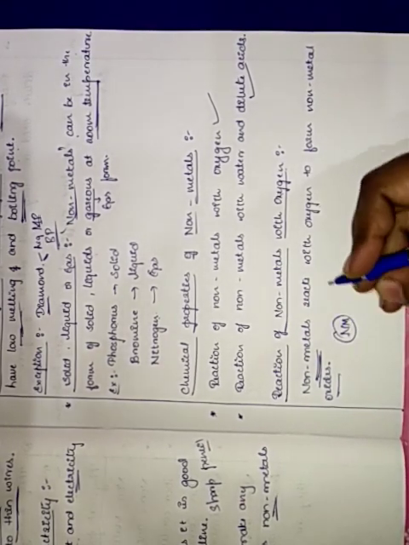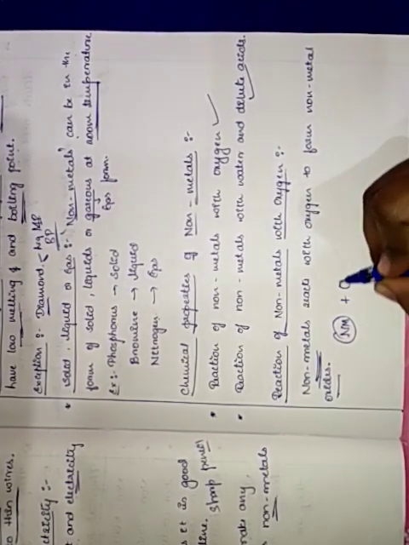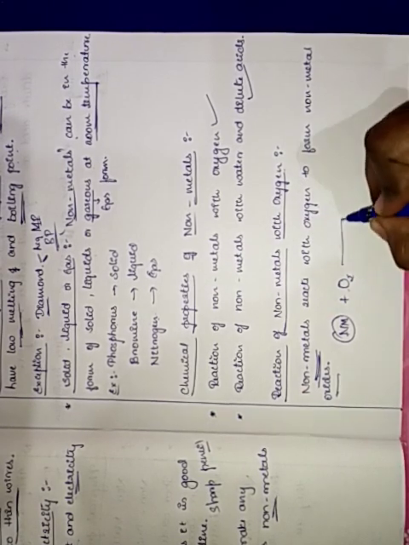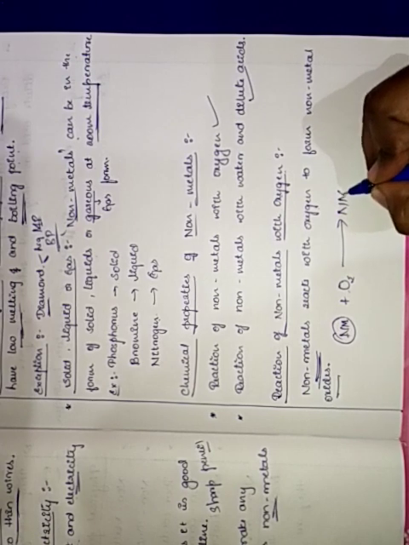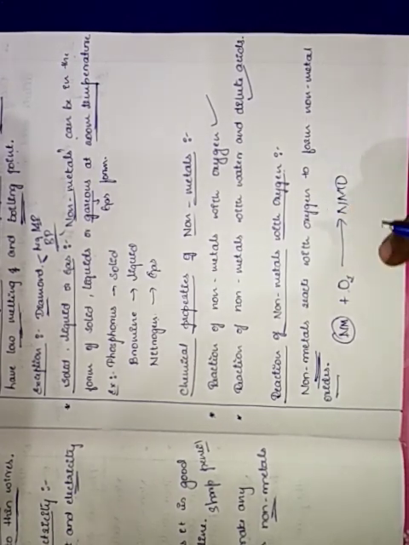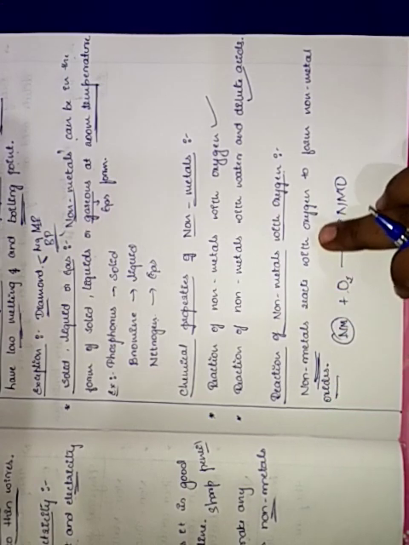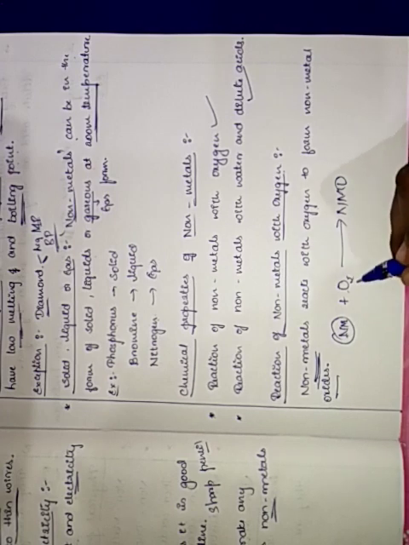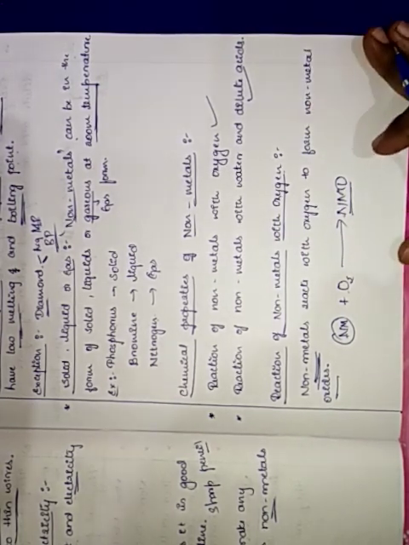A non-metal reacts with oxygen, O2, to give a non-metal oxide, NMO. In short form I have written it.